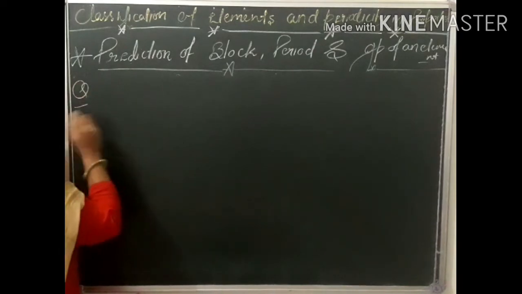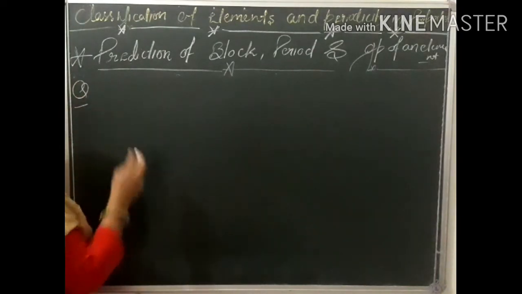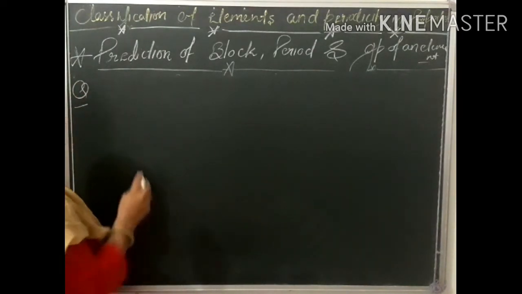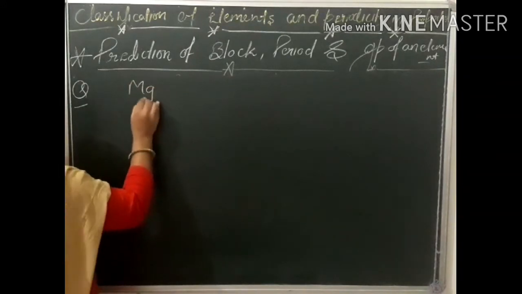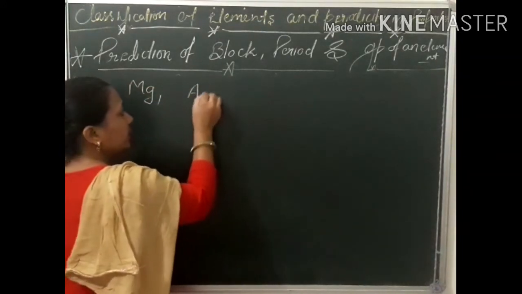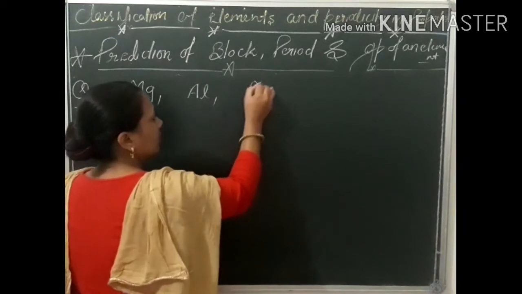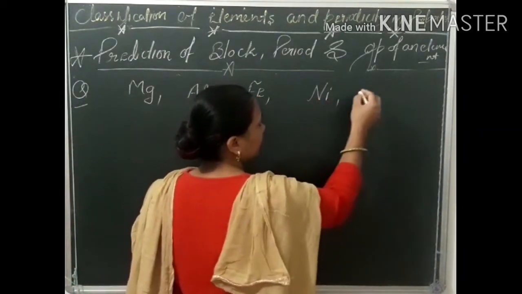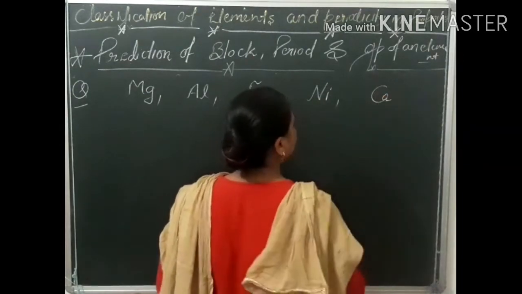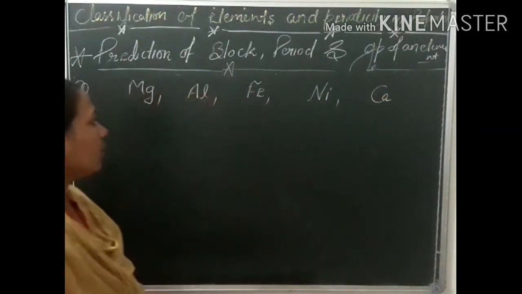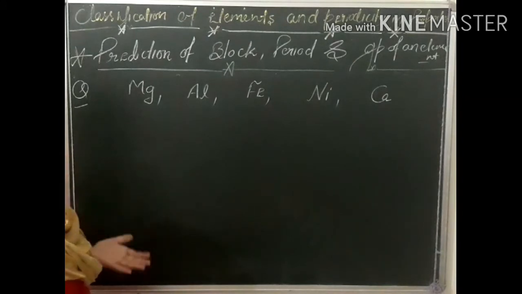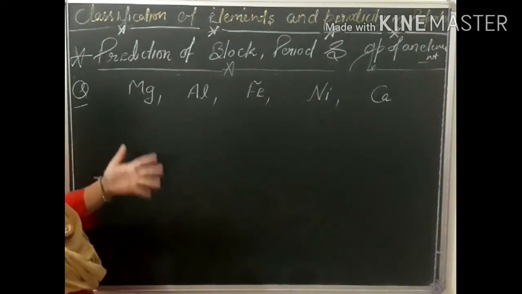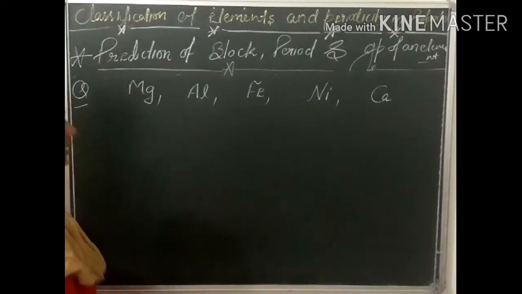Now here, predict the block, period and the group number of magnesium, aluminium, iron, nickel, calcium, etc. First of all we will predict the block, period and group of the magnesium element.